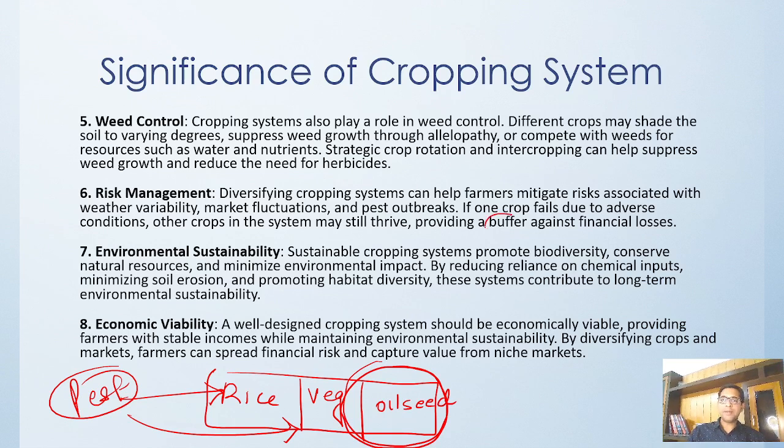So it provides a buffer against financial loss. You may get financial loss in rice, but you are saved in vegetables and oil seed, like that.